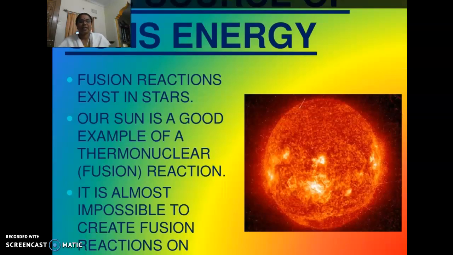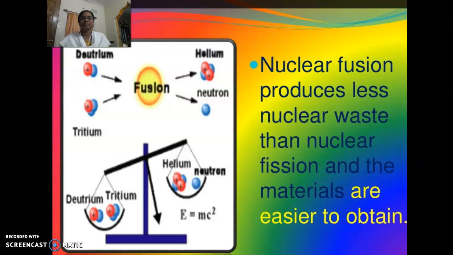So what is the sun's energy? Fusion reactions exist in stars. Our sun is a good example of thermonuclear reaction, nothing but fusion. It is almost impossible to create fusion reactions like what the sun emits. Nuclear fusion produces less nuclear waste than nuclear fission, and the materials are easier to obtain.